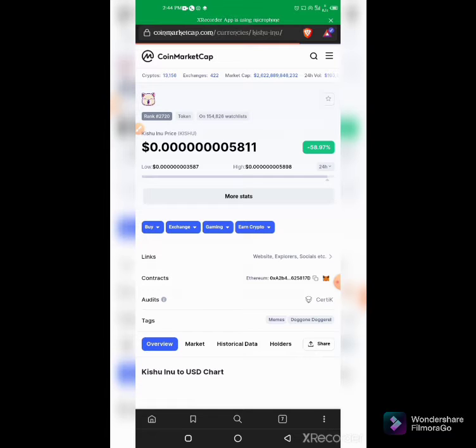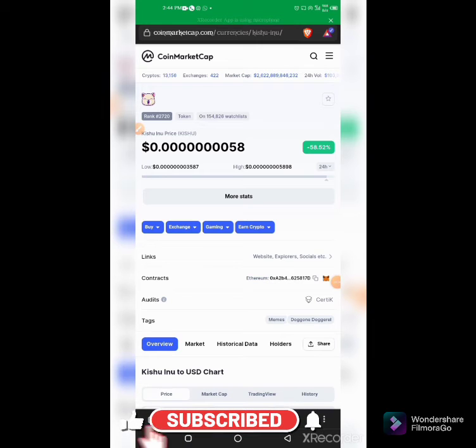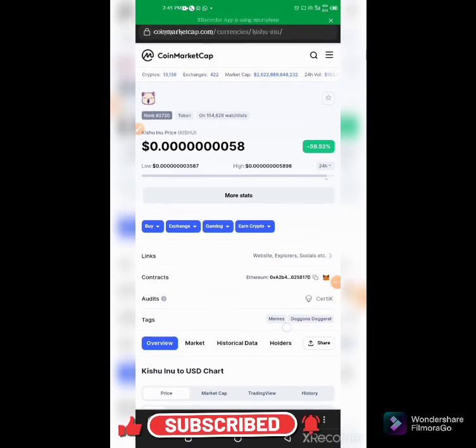And there you are. Currently Kishu is being traded at below $1. You can see it's not even in cents, and it has done a 58% increase over the last 24 hours. So if you had invested $1,000 or $100 into this trade, or $10 into this trade, that means your $10 would have become $580. So that's the benefit.